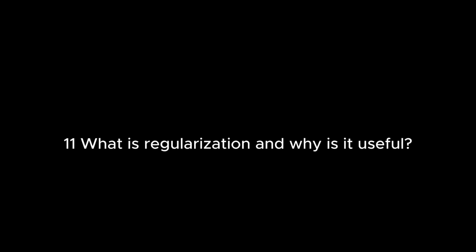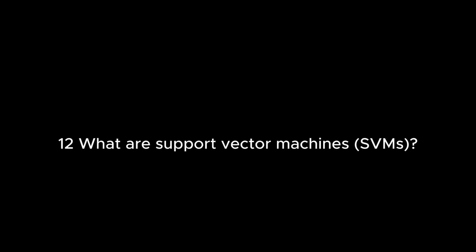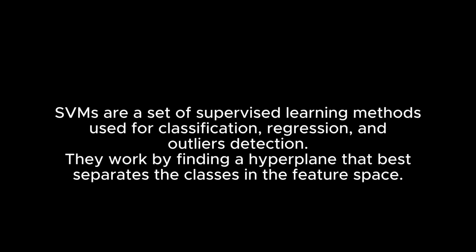11. What is regularization and why is it useful? Regularization is a technique used to prevent overfitting by adding a penalty term to the loss function used to train the model. 12. What are support vector machines, SVMs? SVMs are a set of supervised learning methods used for classification, regression, and outlier detection. They work by finding a hyperplane that best separates the classes in the feature space.